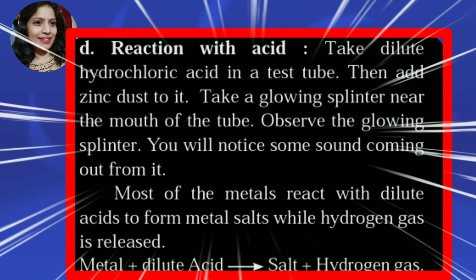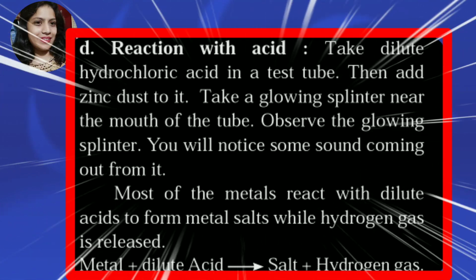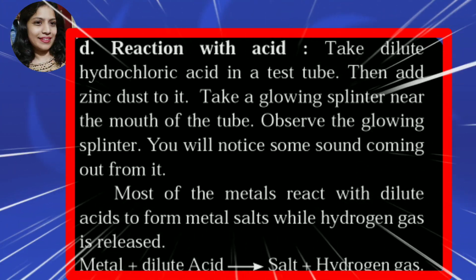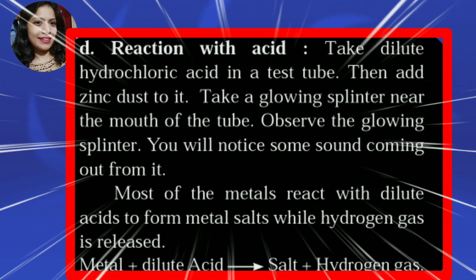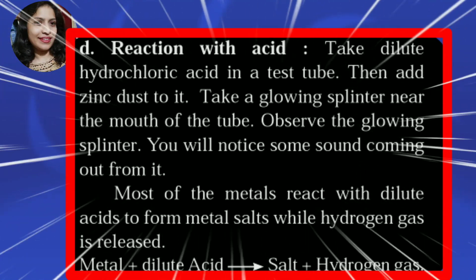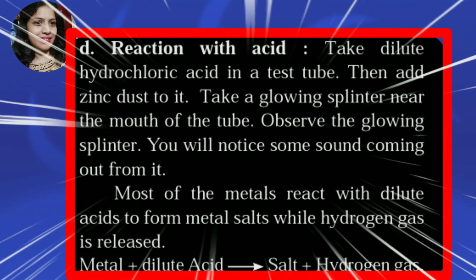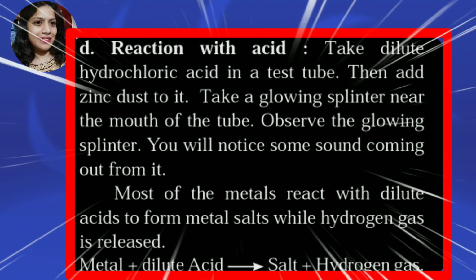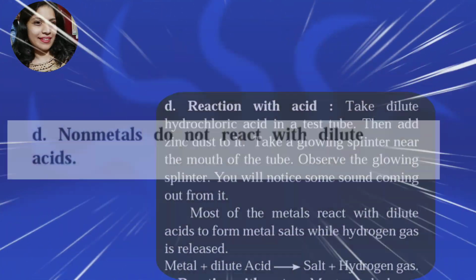Take dilute hydrochloric acid in a test tube, then add zinc dust to it. Take a glowing splinter near the mouth of the tube. Observe the glowing splinter. You will notice some sound coming out from it. Most of the metals react with dilute acid to form metal salts, and hydrogen gas is released. That is, metal plus dilute acid give rise to salt and hydrogen gas.